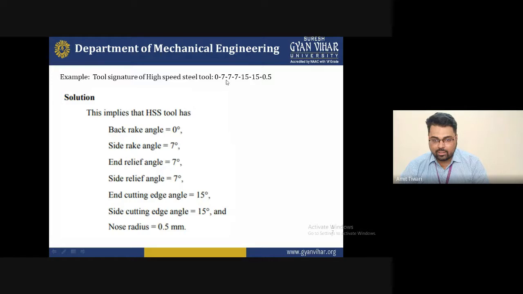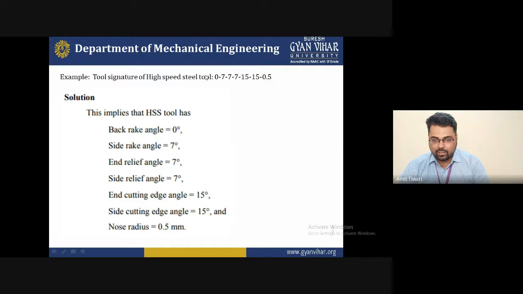The second 7 shows the side rake angle, 7 degrees. The third one is the end relief angle, which is also 7 degrees. The side relief angle is also 7 degrees. Another one is 15, which indicates the end cutting edge angle is 15 degrees. Another 15 is the side cutting edge angle, 15 degrees, and the 0.5 is the nose radius. The nose radius indicates 0.5 mm.